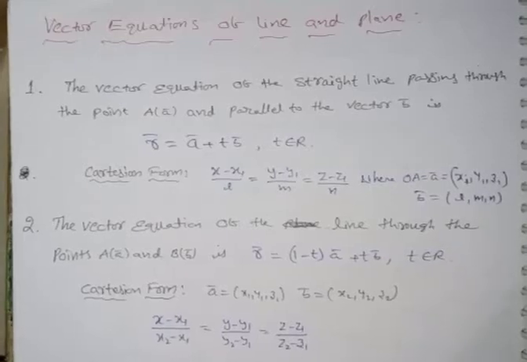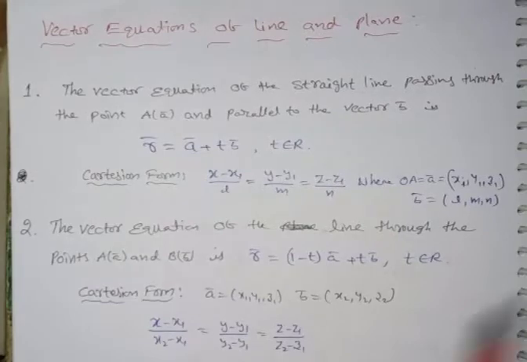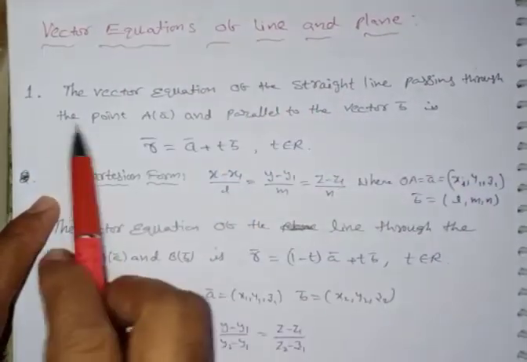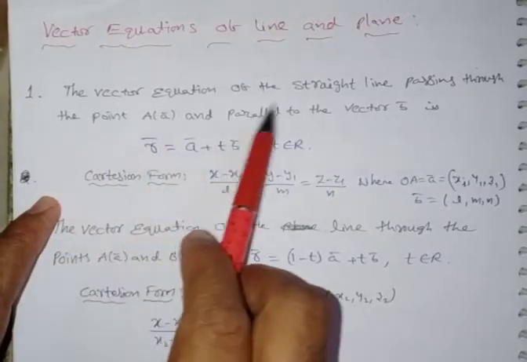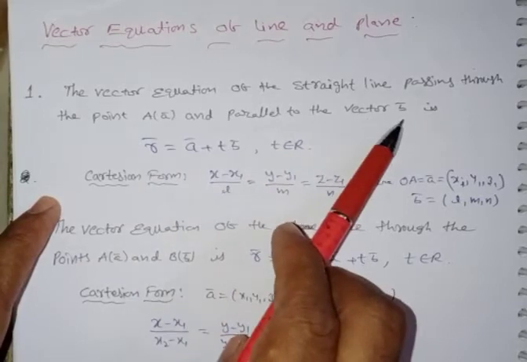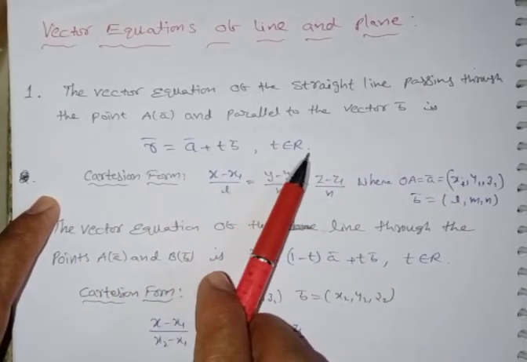Hello students, in the previous class you studied the theorems. Once again, repeating them as formulas, that is, the vector equation of the line and plane. First, the vector equation of the straight line passing through the point A of a bar and parallel to b bar is r bar is equal to a bar plus t b bar, where t belongs to R.